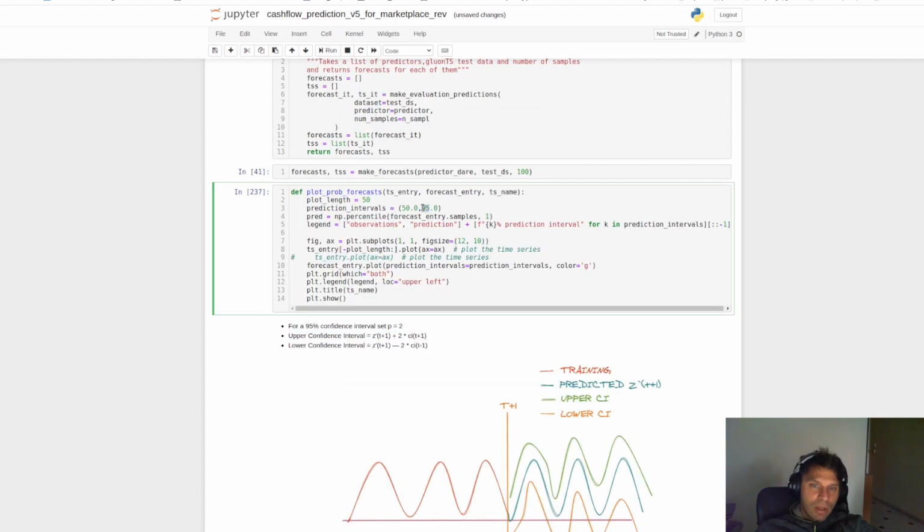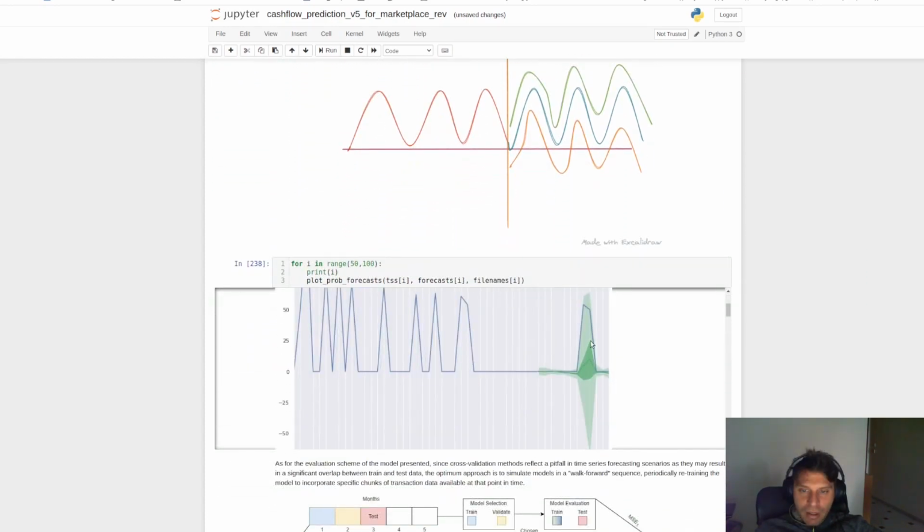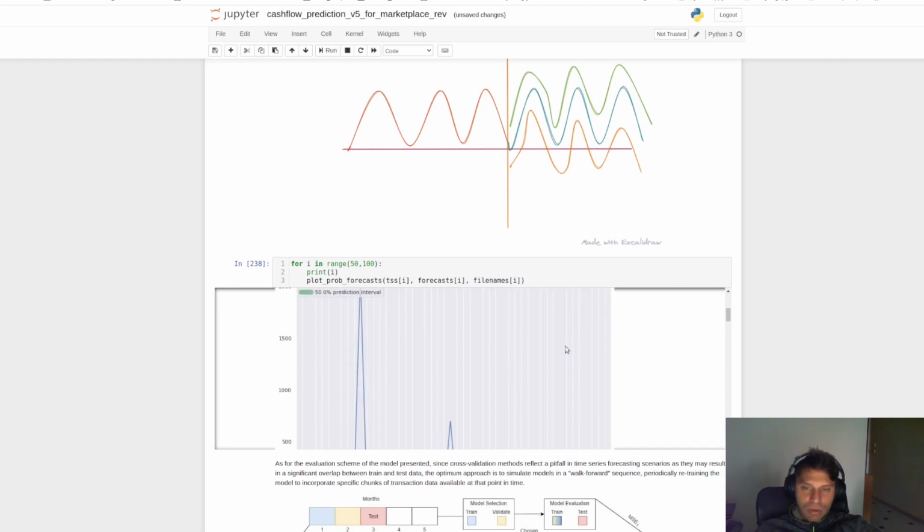In this case we are using the 95 confidence interval of our predictions.